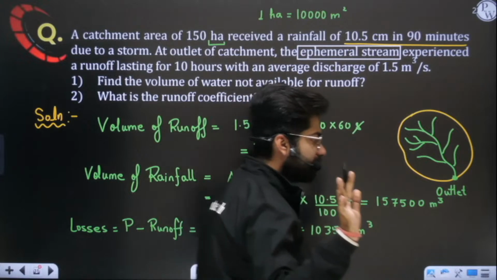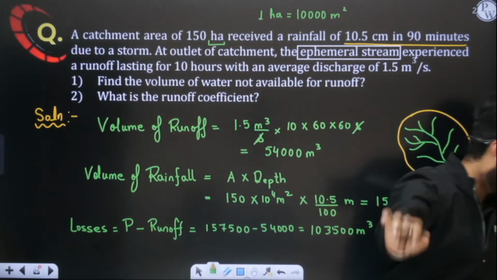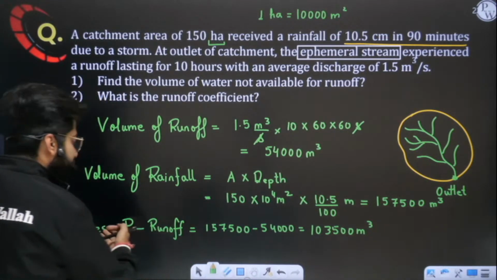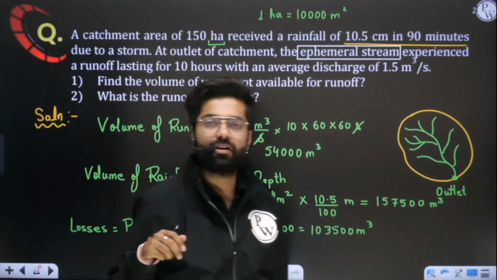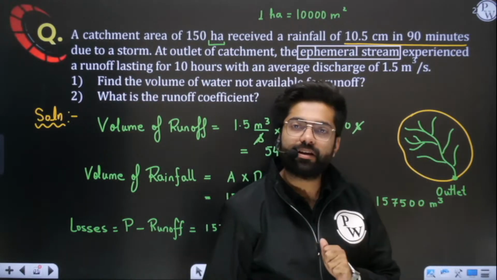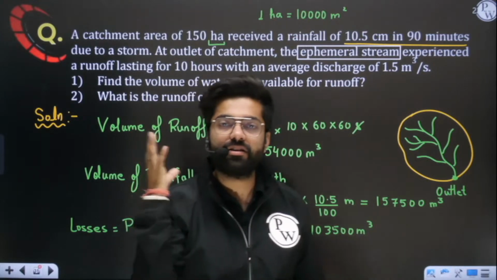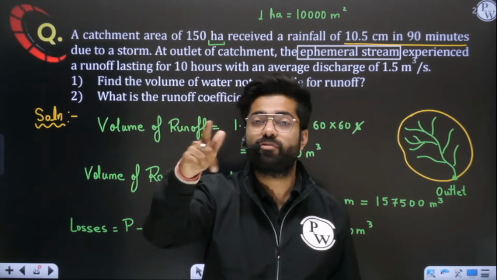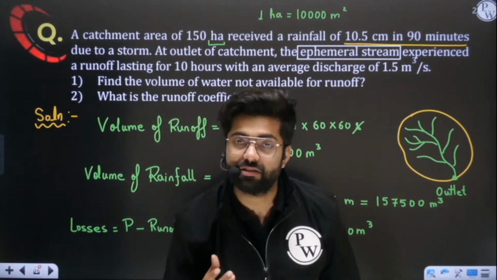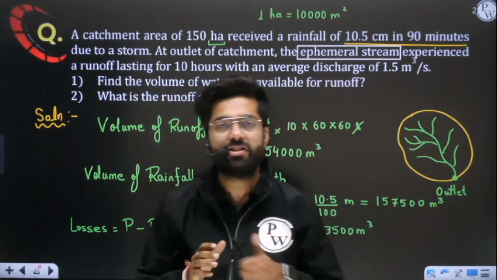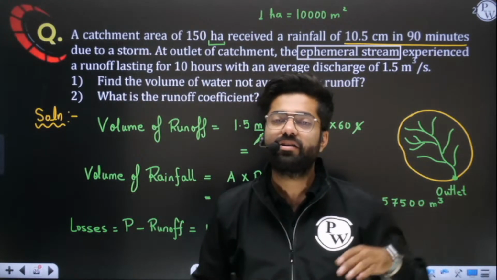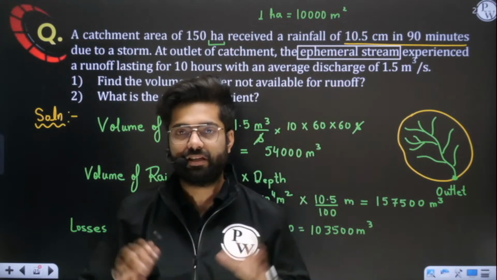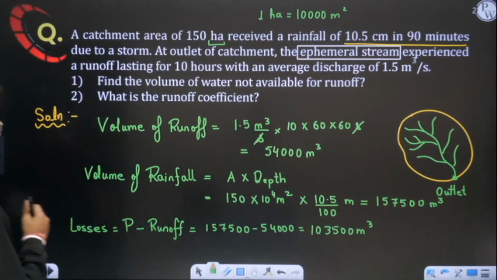I hope this is clear to you. You can simply subtract it. Yes, perfect. Now the second part is saying, so this is the volume of water which has been lost in the catchment area. Okay, sir, where has it gone? Sir, this water must have infiltrated into the soil. Some water must have evaporated. Some water must have transpired. Some water must have been lost in the form of varga. Some water must have been filled in the depressions. Depression storage, I told you about depression storage. Some water must have been intercepted. See, these are all different kinds of losses which I have already discussed yesterday. Yes or no? Okay, so these are losses.